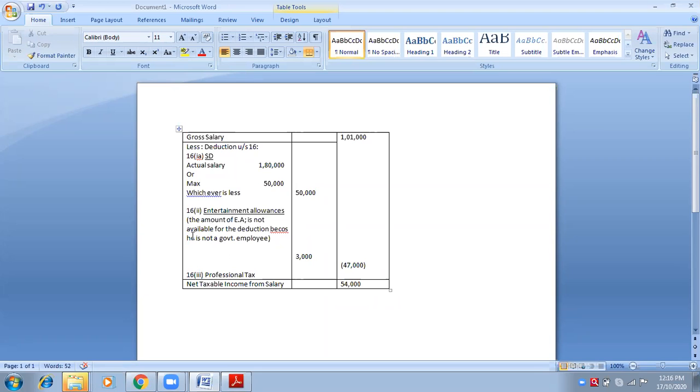I repeat, the amount of entertainment allowances is not available for deduction because he is not a government employee.